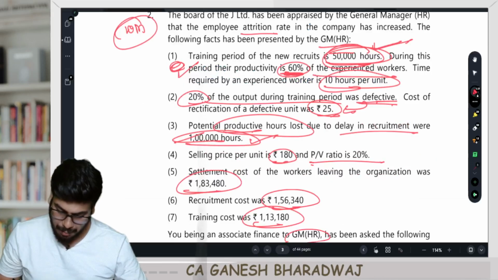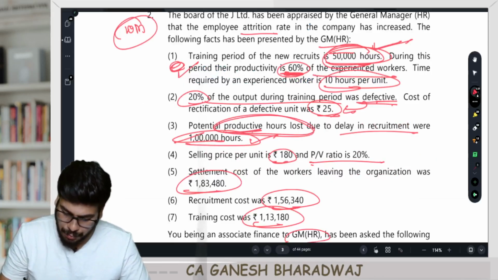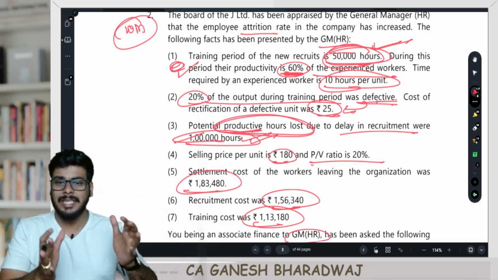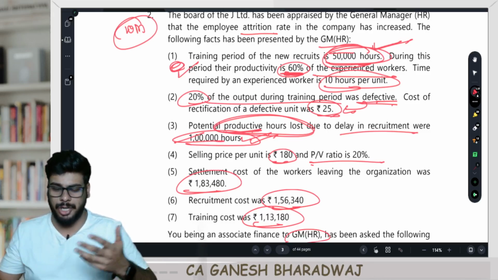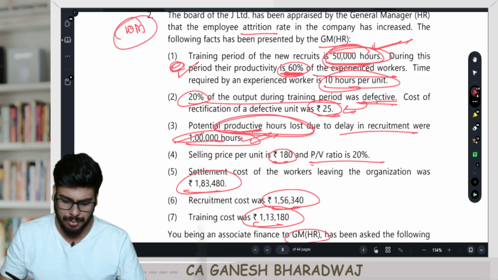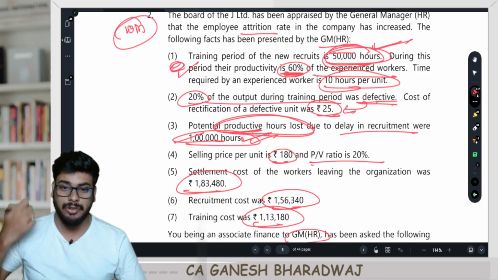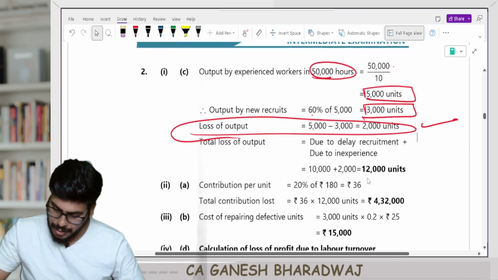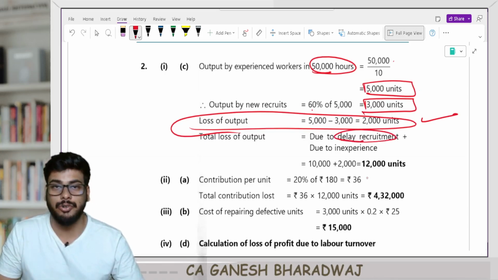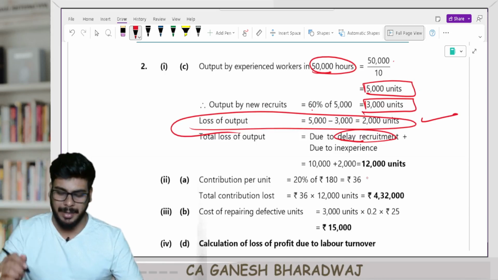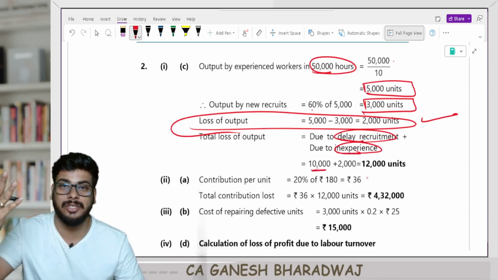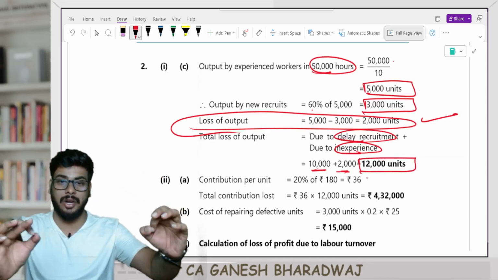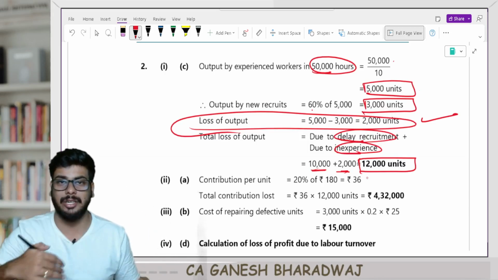Number 2, what? They have said that potential productive hours lost. This 1 lakh hours is lost because they had to conduct interviews and all these things. This time, if they had spent in actually doing the production, they would have produced so many units. How many units? 1 lakh divided by 10. 10,000 units could have been produced further, right? So delay in recruitment is how much? Due to delay in recruitment, how many units are lost? 1 lakh divided by 10, 10,000. Plus due to inexperience, drop in productivity, 2,000 units. Overall, 12,000 units are lost because of this labor turnover, attrition rate.